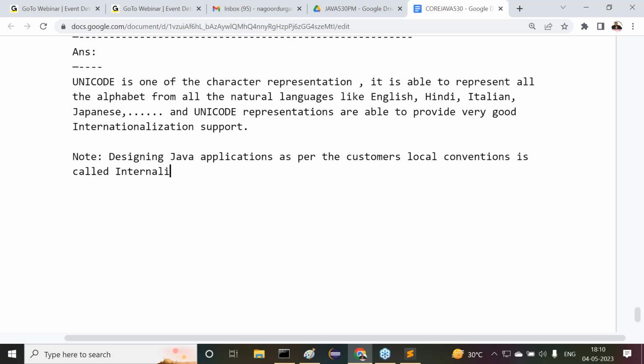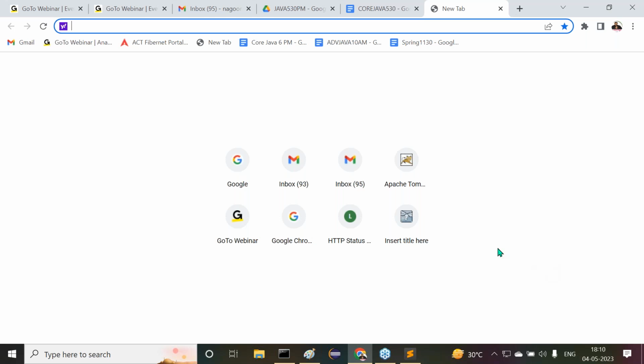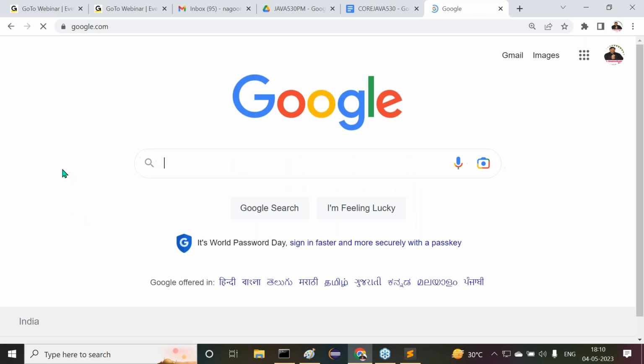I want to give some examples to you. Try to understand this clearly. I think yesterday I showed this example. Observe carefully.